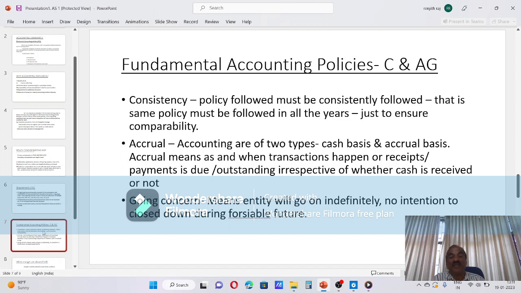Then the going concern concept, a very important concept, means while accounting, we assume that the company or organization will go on indefinitely, with no intention to close down during the foreseeable future. We don't have any intention to close down the unit in the coming future.